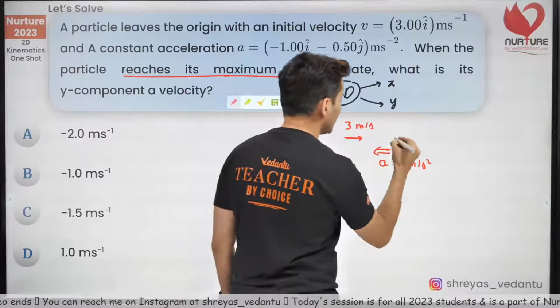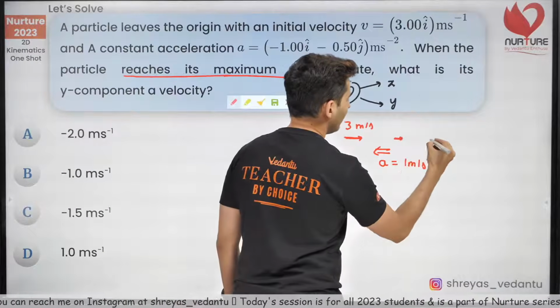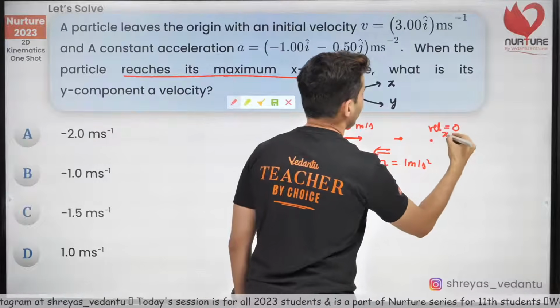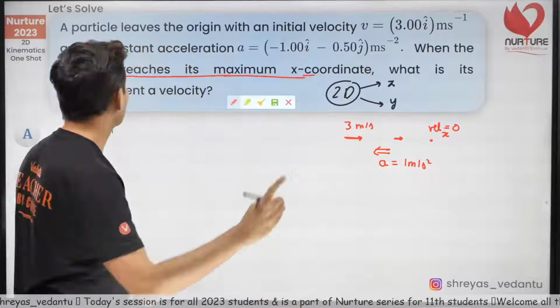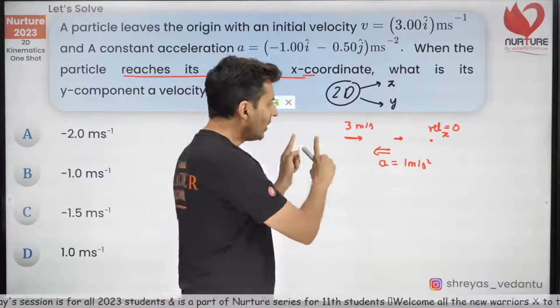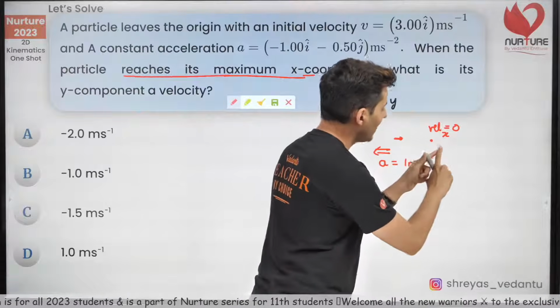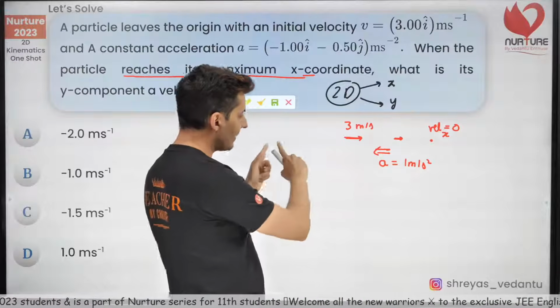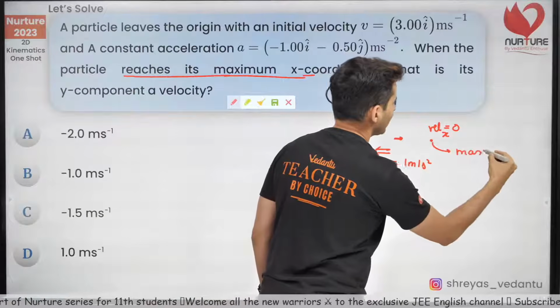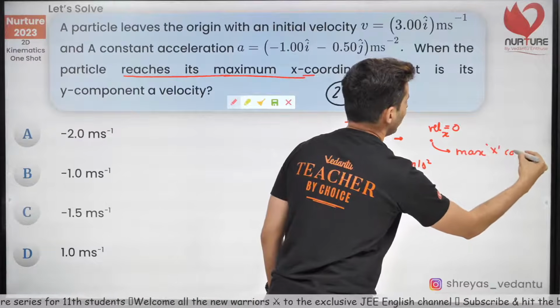And eventually you will see the speed reducing, and eventually it will become 0. Velocity in the x will become 0. And that's when the particle will reach maximum x coordinate, because it will stop over there and it will come back. It will accelerate backwards. So don't you see, this is the max x coordinate.